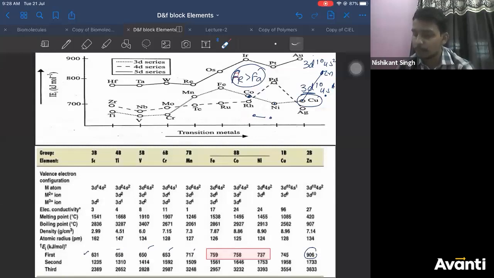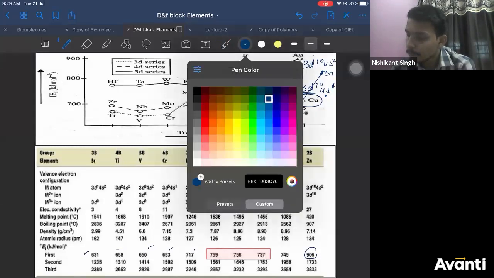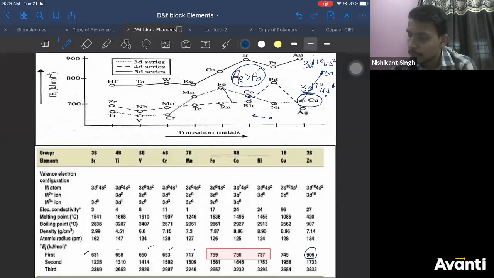Actually, electron starts pairing from manganese also, right? But you see the jump here. Jump here is more. But from manganese to iron also, jump is less than the previous jump. Then after iron, it starts decreasing. Why? For that reason, see carefully, as you start pairing the electron, in iron the configuration is 3d6, 4s2. So your electron starts pairing after this.